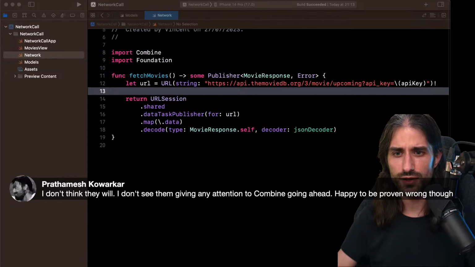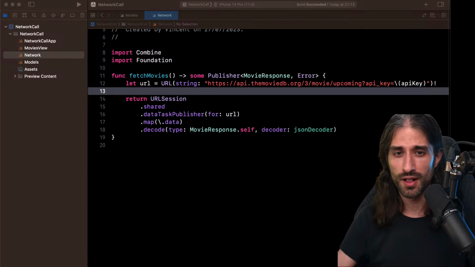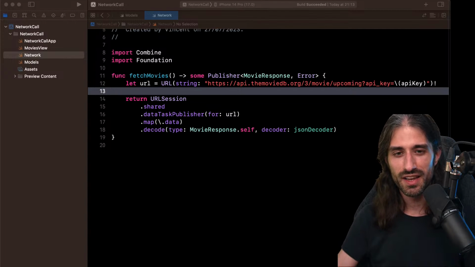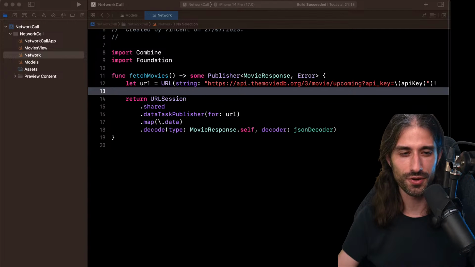I don't think they will. I don't see them giving any attention to Combine going ahead. Happy to be proven wrong though. Possible you could also do it yourself, maybe. Even though for this kind of thing, I would also always say stick to what everyone does because it makes your code more readable. And even better, there is a better reason now why you want to stick to conventions. It's because it makes your code easier to understand by ChatGPT when you need some help to debug or to write code for you. So that's one more reason to value coding conventions, so that you can be lazy afterwards and ask ChatGPT to work for you.